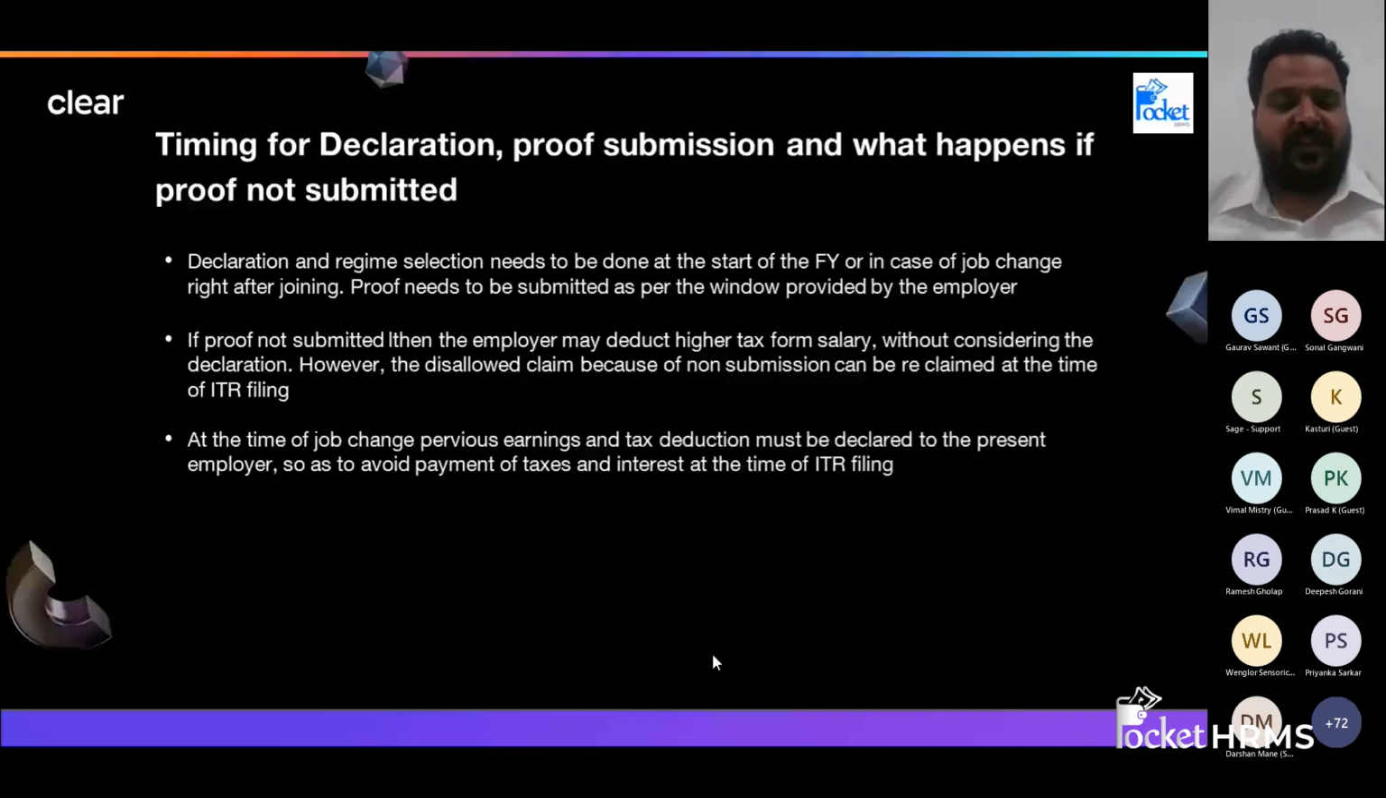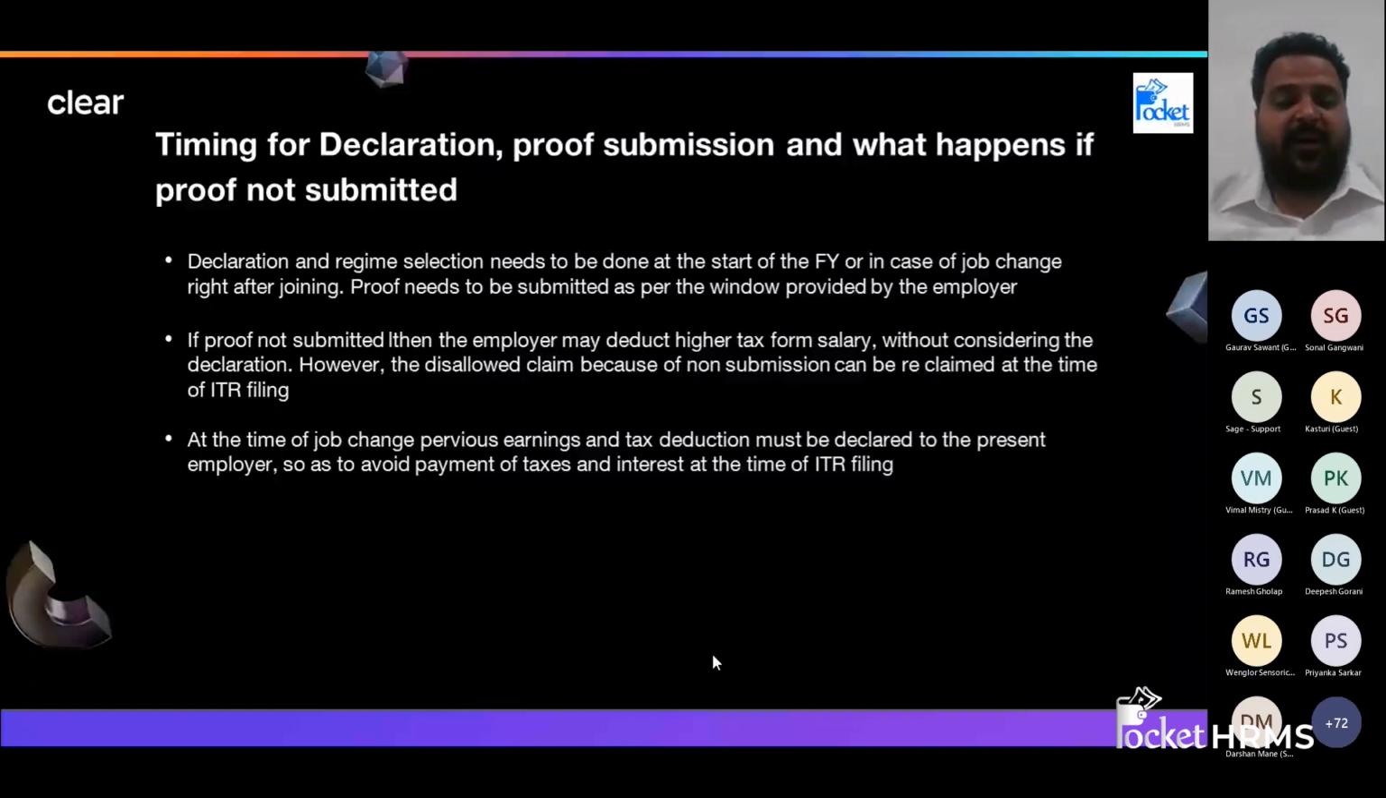Or if you have any other avenues, like if you are paying for an education loan, then you will also have a certificate for that. You can submit it where the proper amount of interest is mentioned, so that the employer can show it and claim that in your Form 16. So this was all about submission of documents and proofs for your employer to deduct less amount of taxes.